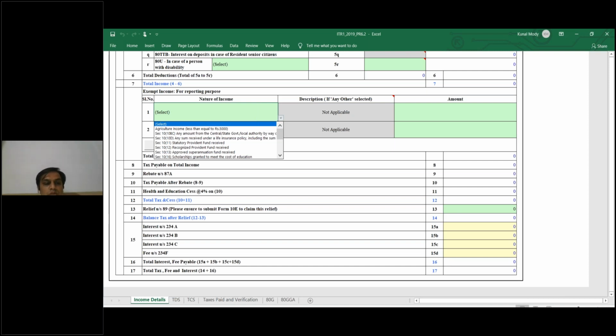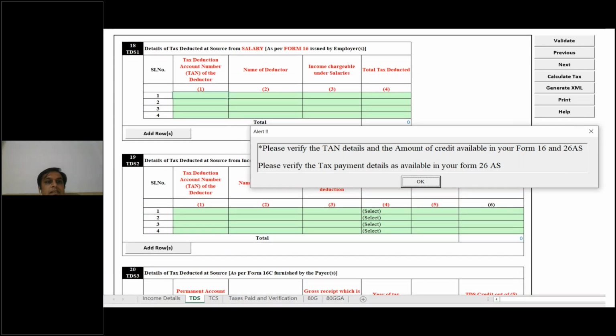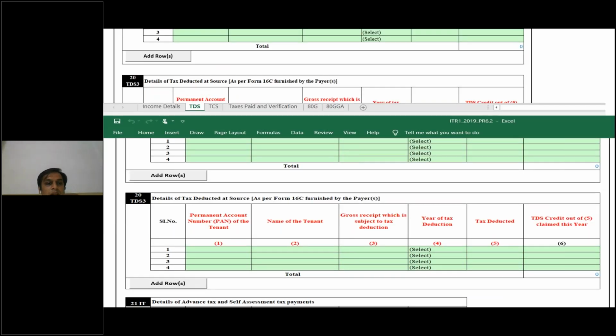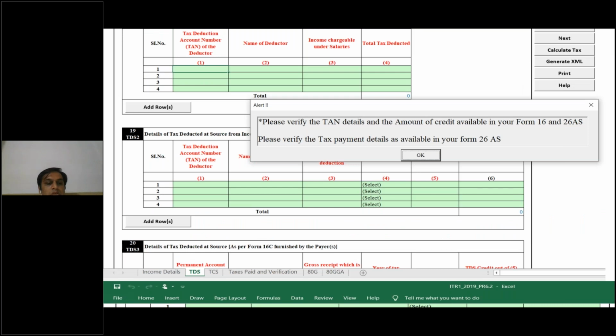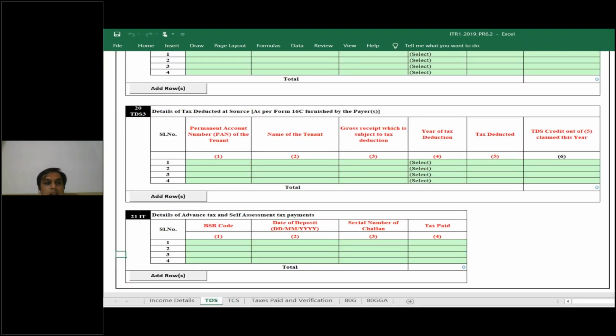And we will be going to the second tab, that is the second sheet, Excel TDS. If any TDS is deducted from salary, all the information we have to provide. And then income from other sources, and 16C furnished by the payer. If you are paying rent of more than 50,000 to anyone, you have to deduct TDS.